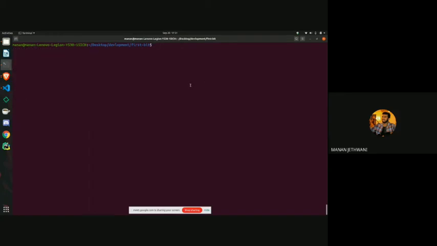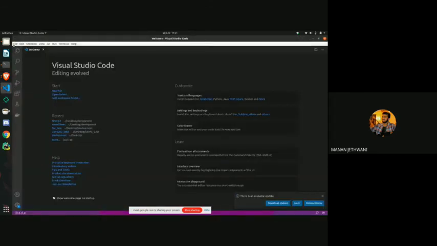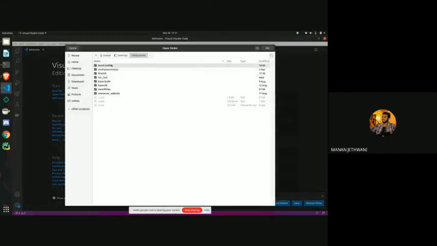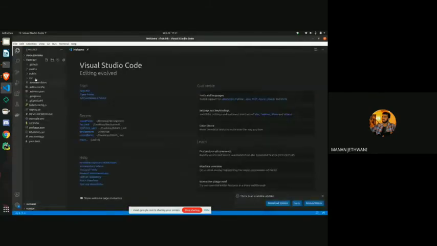We will try to upload the code. We will make some changes in the code, then we will upload that code. Okay, so for that, just open your VS Code or any editor. You can use Nano, Gedit, or simple VS Code or anything else. Just go to it, open folder, and open the first bit folder here. Then just go to the public folder.